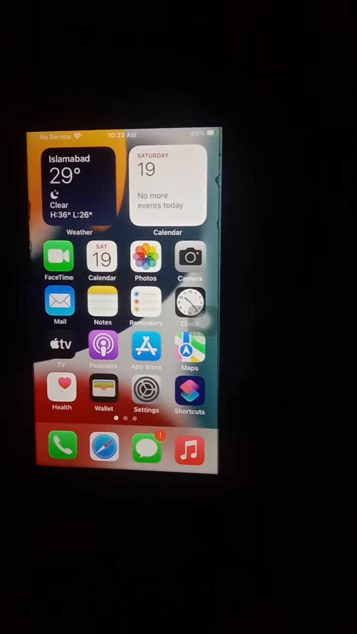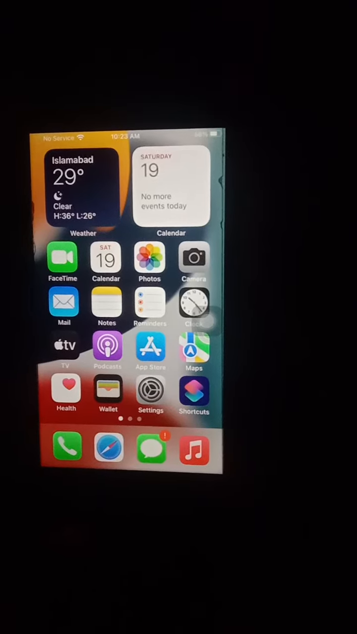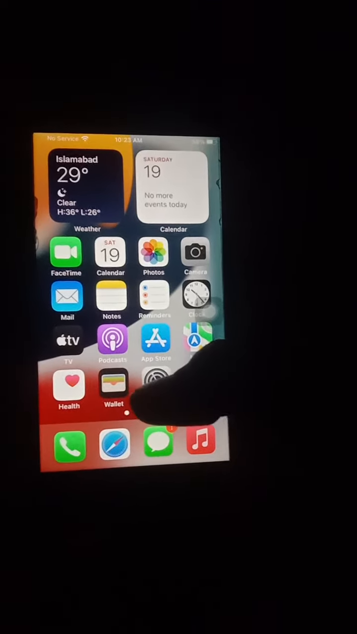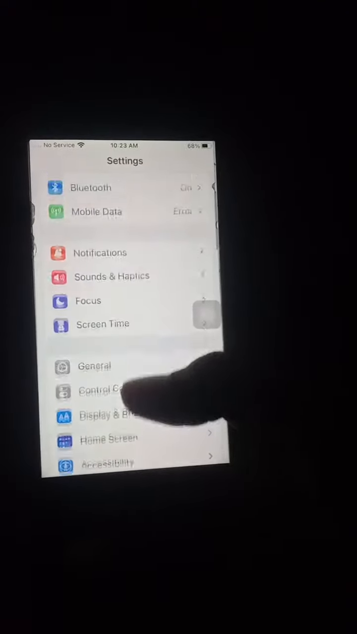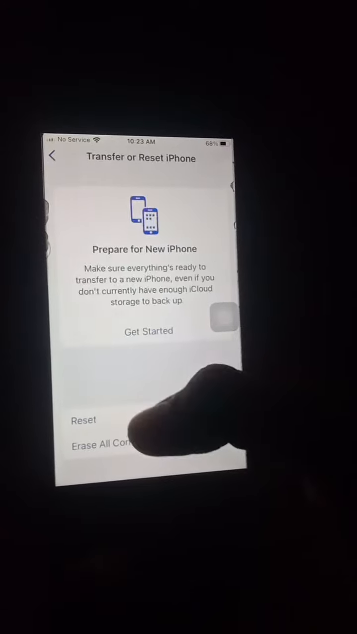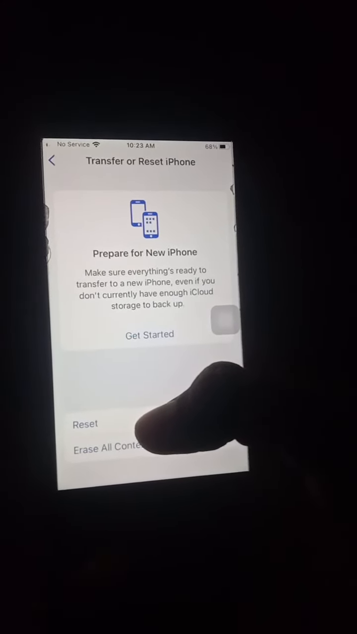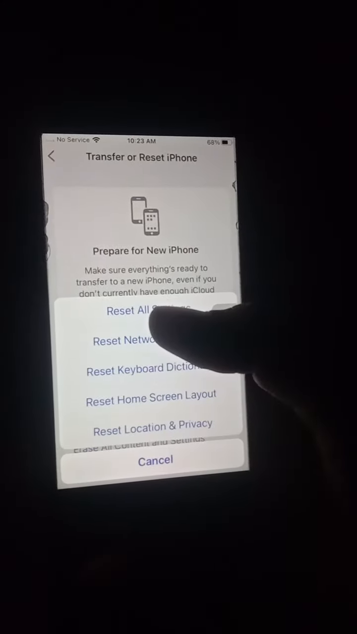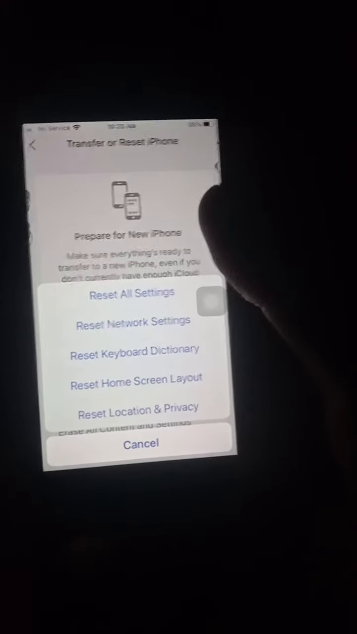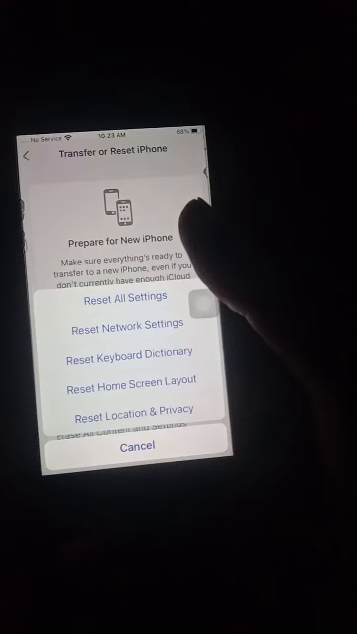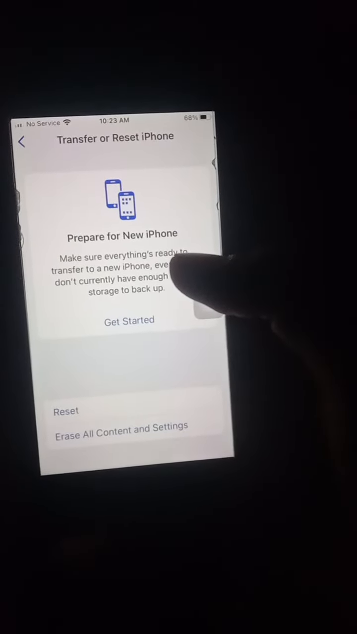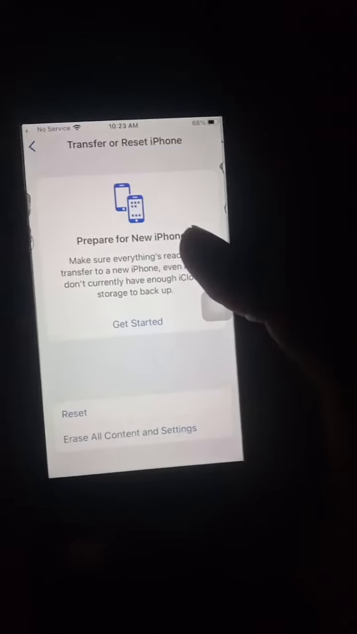If the first solution is not working, the second solution is reset all settings. Go to Settings and scroll up and click on General, and scroll up and click on Reset, and then click on Reset All Settings, and the iPhone will ask for a password, and you do not lose any data of your mobile, only the settings of the iPhone are reset.